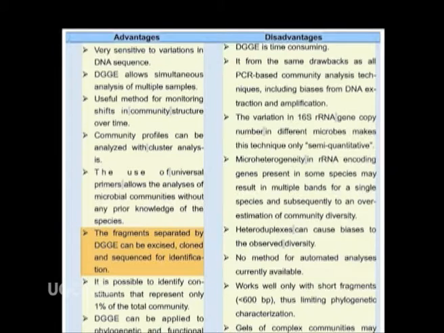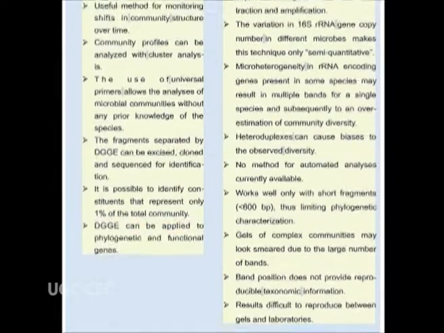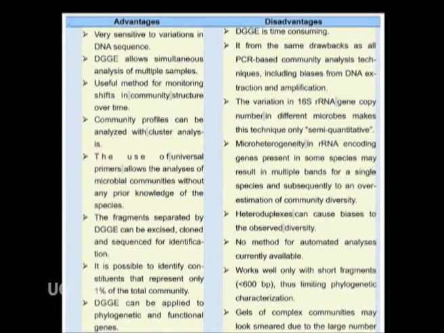The fragments separated by DGGE can be excised, cloned and sequenced for identification. It is possible to identify constituents that represent only 1% of the total community. DGGE can be applied to phylogenetic and functional genes. The disadvantages include that DGGE is time consuming.